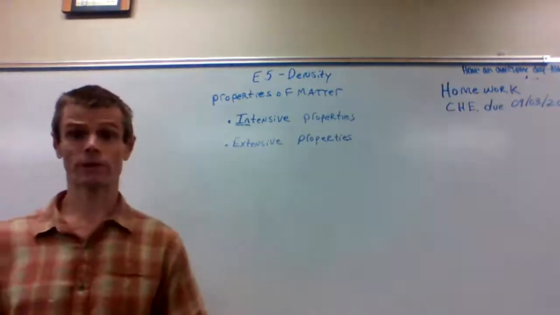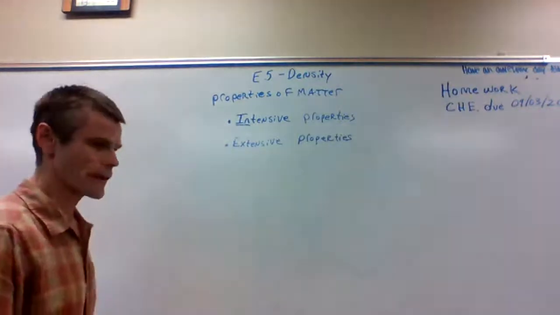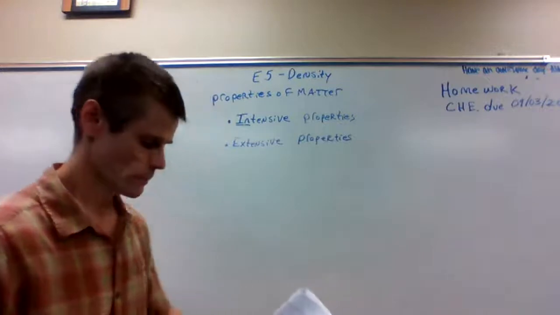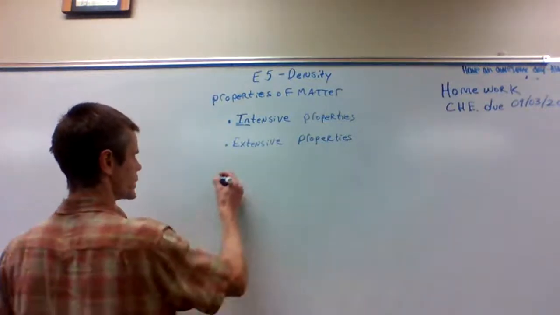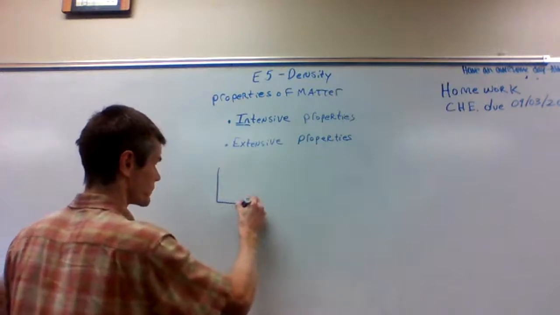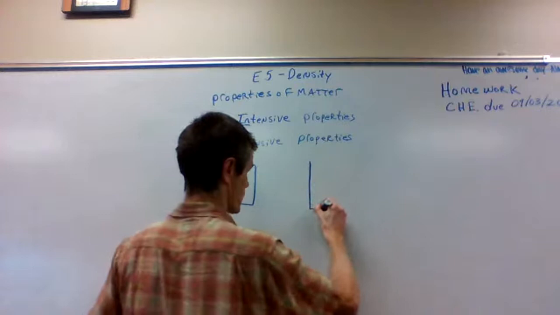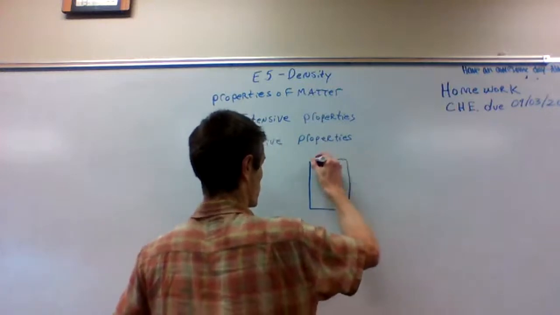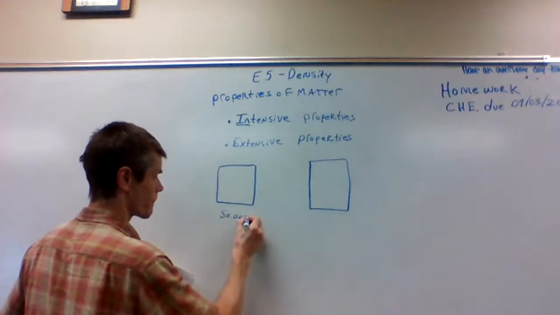Let's go over a simple example. Let's think about volume and temperature. Let's look at 2 beakers of water. We have 2 50 milliliter beakers of water.